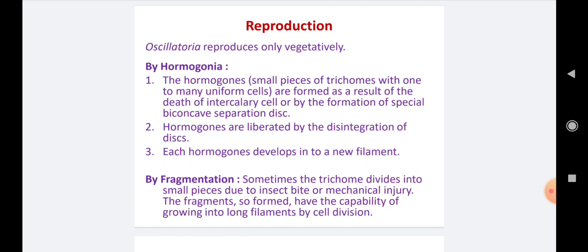The second type of vegetative reproduction is fragmentation. In case of fragmentation, small segments or small pieces of the trichomes or vegetative filaments are formed, and these small pieces have the ability to regenerate, causing cell division and producing a new individual filament of the oscillatoria.